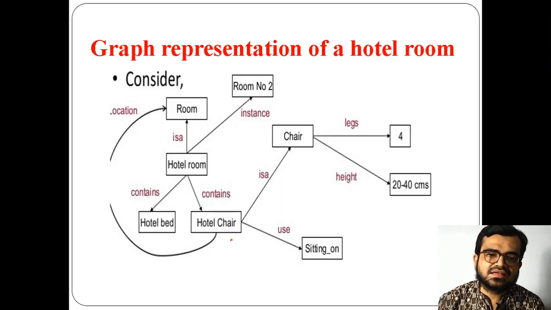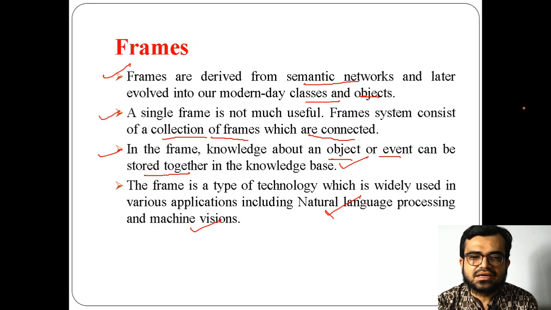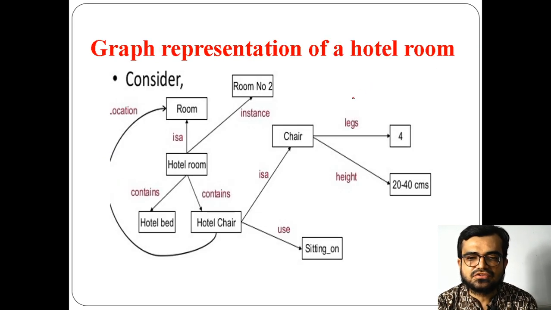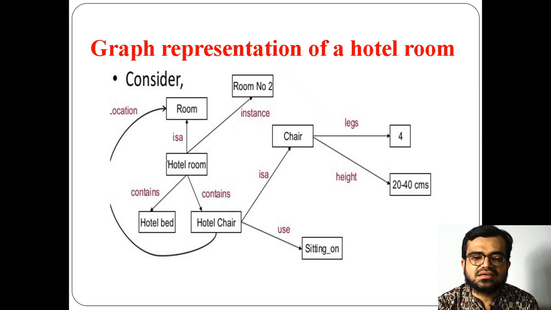Now consider this graph, I mean the network. That's why I said frames are derived from semantic networks. I have taken a network here and used some objects.